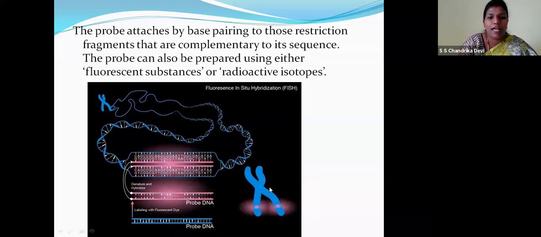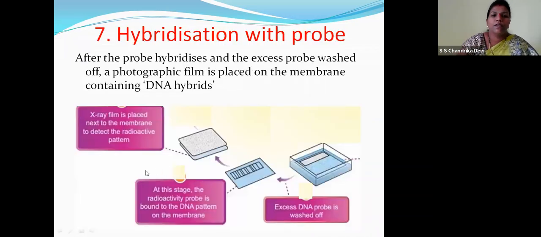This is probe DNA. You can see this is fluorescent, or it has radioactive isotopes, so it can be used. Fluorescent substances or radioactive isotopes give a clear vision. You can easily identify your gene of interest, children, because the probe is a radioactive isotope. So the next step is hybridization.